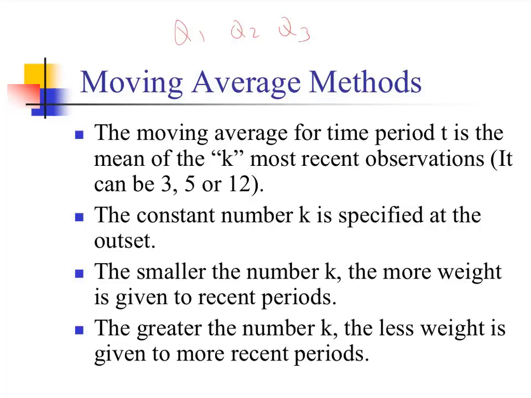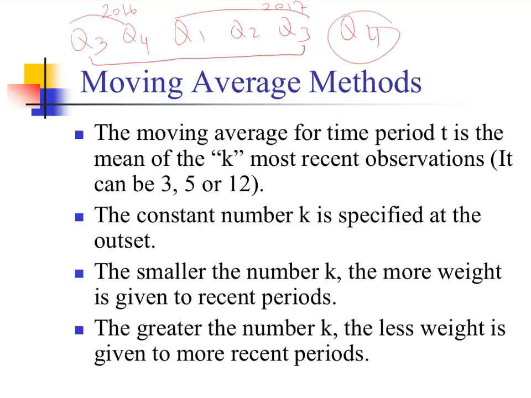For MA5, before, I have quarter 1, quarter 2, quarter 3 to forecast quarter 4. This was for 2017. Now, if I want to use MA5, then I need to add quarter 4 and quarter 3 from 2016, because I need the 5 most recent observations to forecast quarter 4. So what is going to happen? I'm going to get the average of quarter 3 from 2016, quarter 4 from 2016, quarter 1, quarter 2, and quarter 3 from 2017 and divide by 5 to find the quarter 4 forecast.